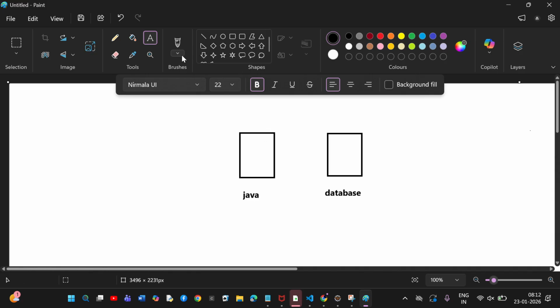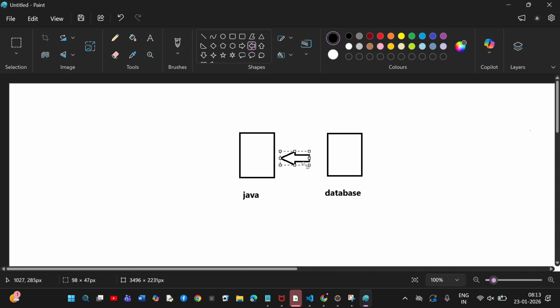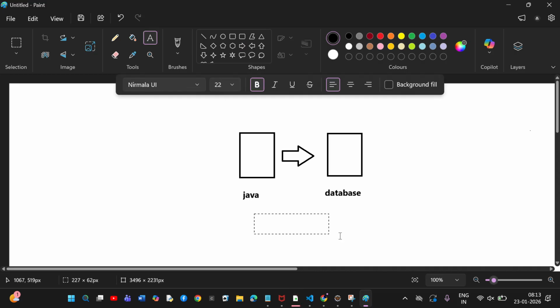Now see, whatever the programming we do in Java, we have to store it in one place. I can store it in a file, but if I store it in a file, there is no joins concept, there is no subquery concept, there is no security, there is nothing. So what we have to do, from Java to database, I want to store, but there is a problem. Java will not understand database, database will not understand Java. So they have created a library, and that library we call it as what? JDBC. See, from Java to database if I want to store, we'll be using which concept? We'll be using JDBC.